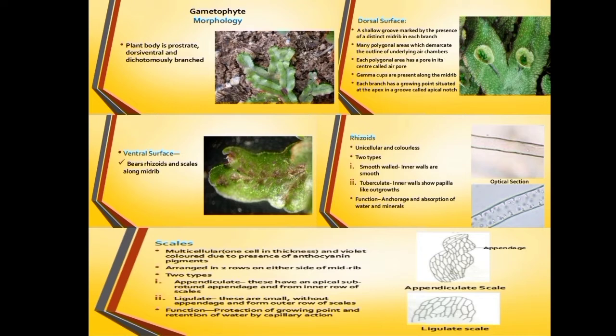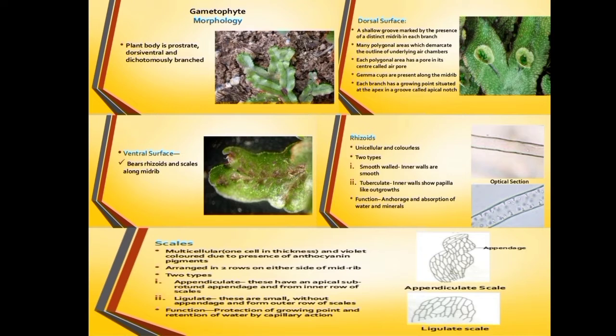For sexual reproduction, the sexual organs are borne on stalks, that is the antheridiophore as well as the archegoniophore. They contain the male and female reproductive organs known as antheridia and archegonia respectively. The upper epidermis consists of air pores which open into the air chambers present in the photosynthetic zone. You will study the upper epidermis in the internal structure.